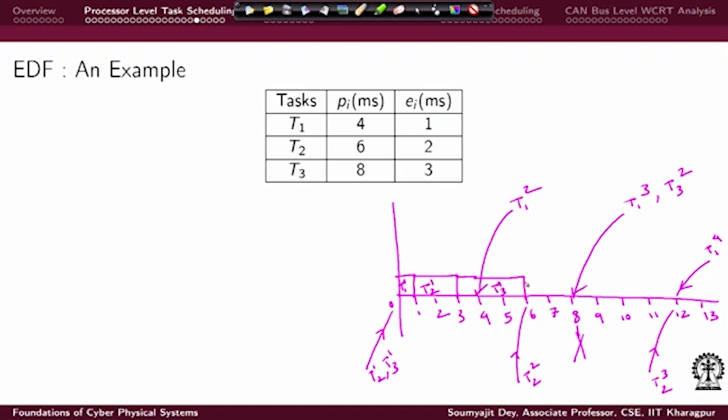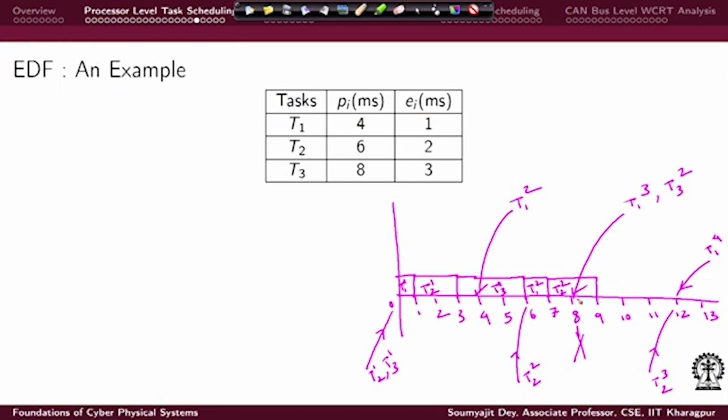Now, after this, T1's second instance was pending and T2's second instance has also come at this point, but T2's third instance is quite late here, while T1's second instance has the earlier deadline. So, definitely T1's second instance will get executed, and after that T2's second instance can just start, because right now nothing was pending.